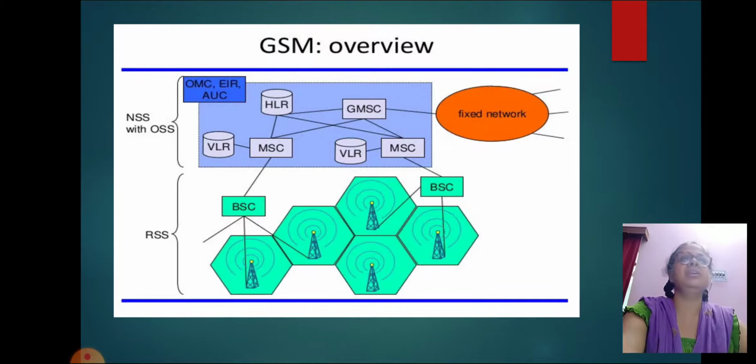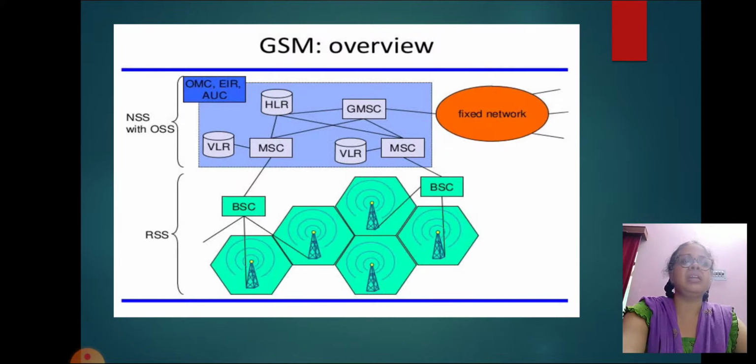Now this gives the GSM overview. We can see there are different types of registers, like I have already explained for IMSI. Now these are done in NSS with OSS and RSS.